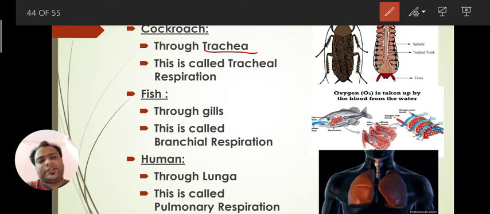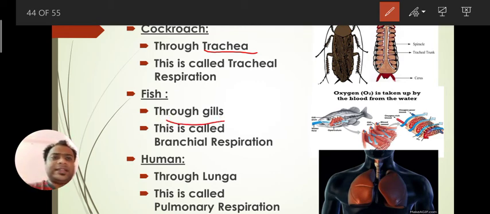After that we have fish. We know that fish is a complex animal found under the class pisces. They live inside the water, so they need a special organ to take oxygen from water. That's why they have gills.